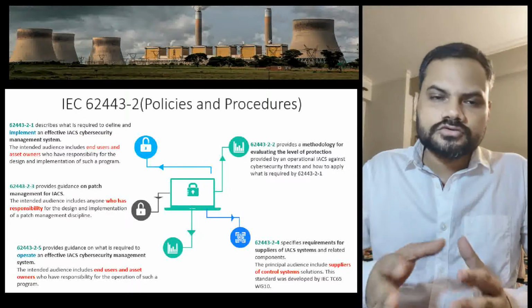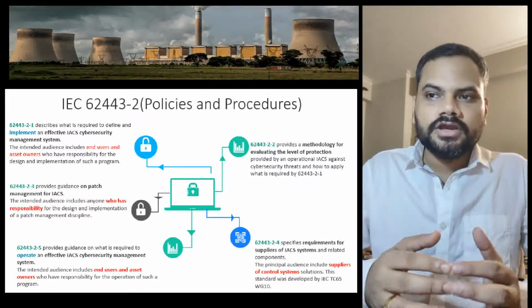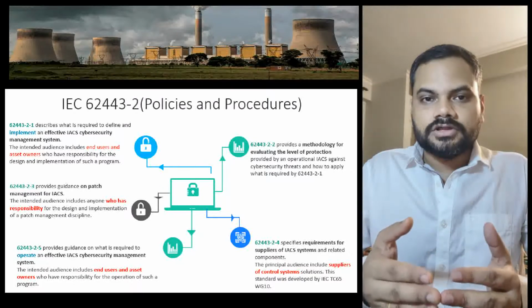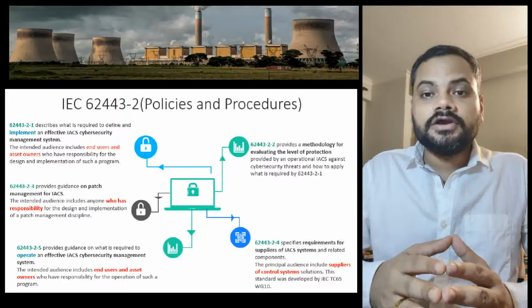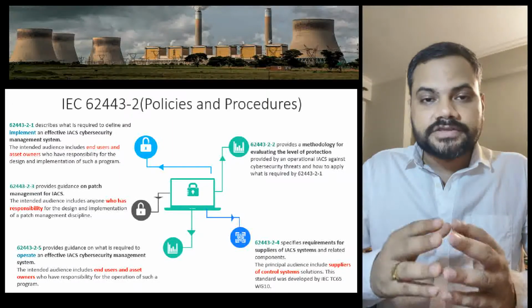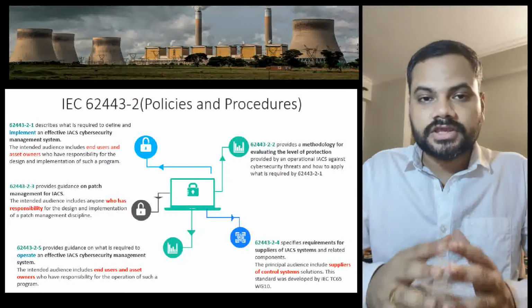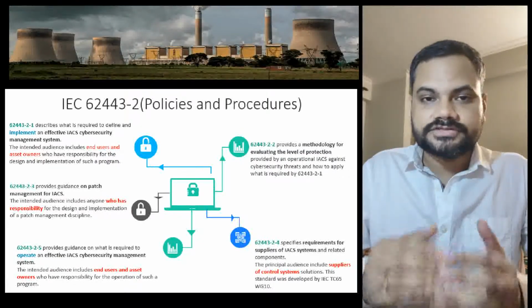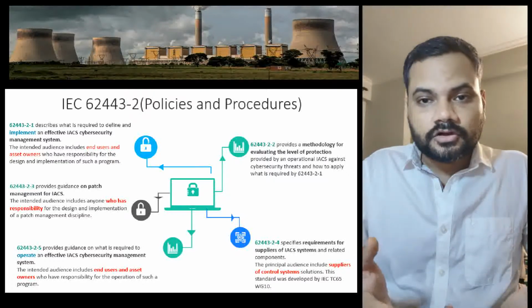Now 2.2 provides the methodologies for evaluating the level of protection. So the level of protection is what we are talking about in this 2.2 standard. Then 2.3 talks only about patch management. If you have to design or implement any type of solution, it talks only about patch management. So who is the intended audience?